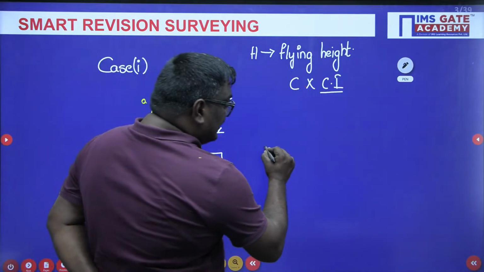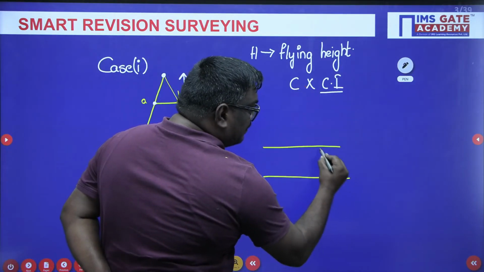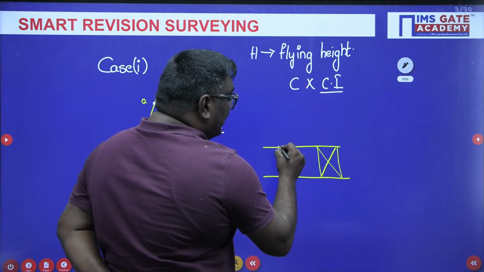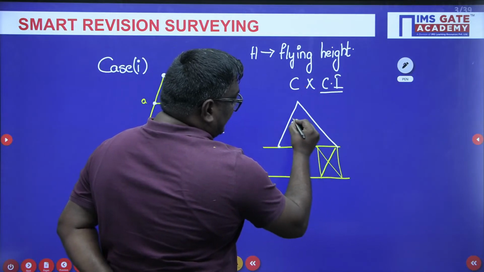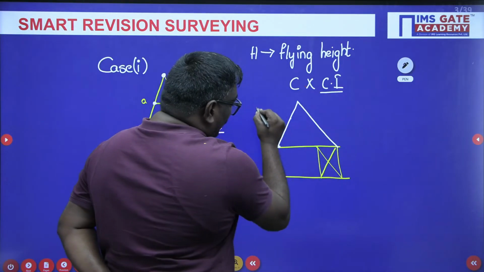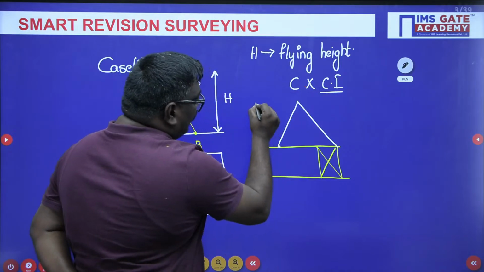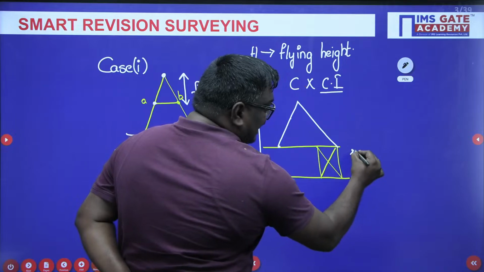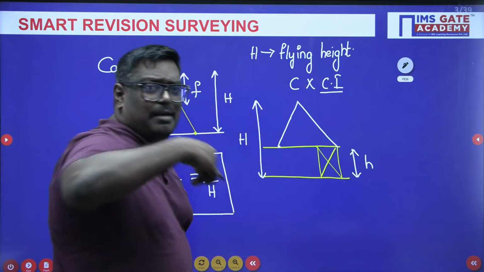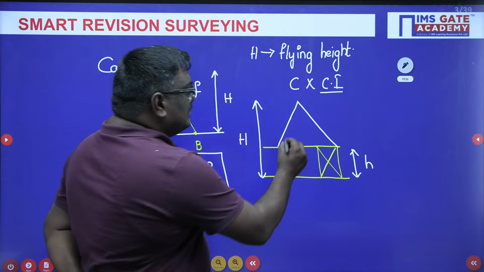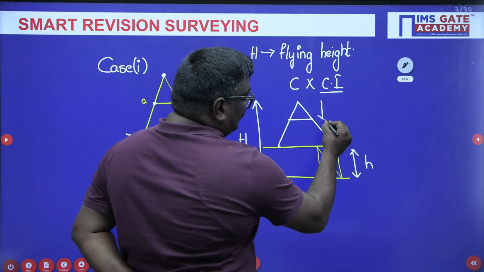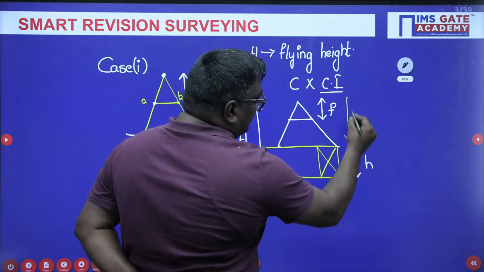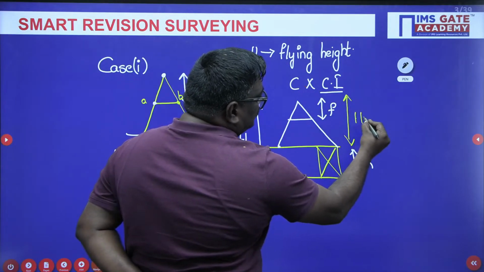Suppose in the other case, we have one building here. My dear students, we have a building here, and now on top of a building, you are trying to find out the scale. Again, in this case, if you consider this as flying height capital H, and this is the height of an object. It can be a tower, it can be a building or anything. And this we call it as focal length. And this length will be equal to how much, sir? This will be equal to H minus small h.